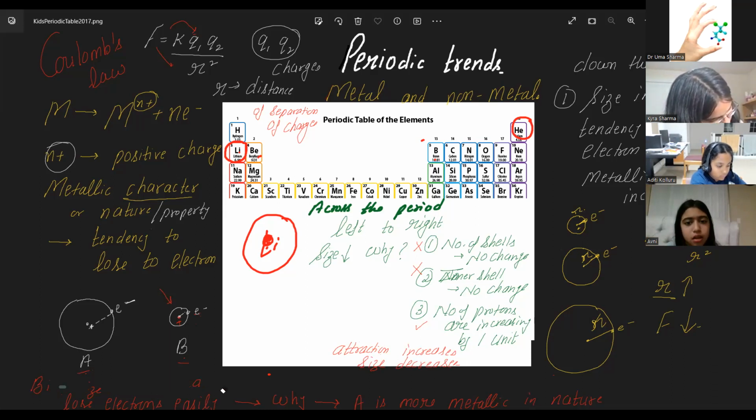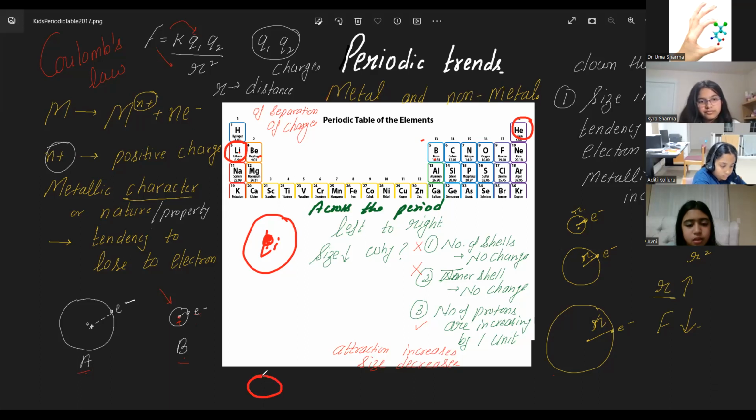So as the size decreases, let's draw the picture for the size. This is a big atom. I'm moving across the period. What is happening to the size?